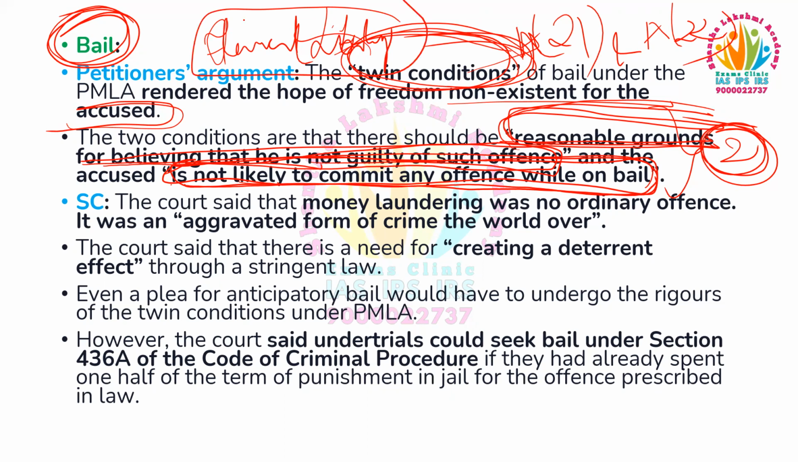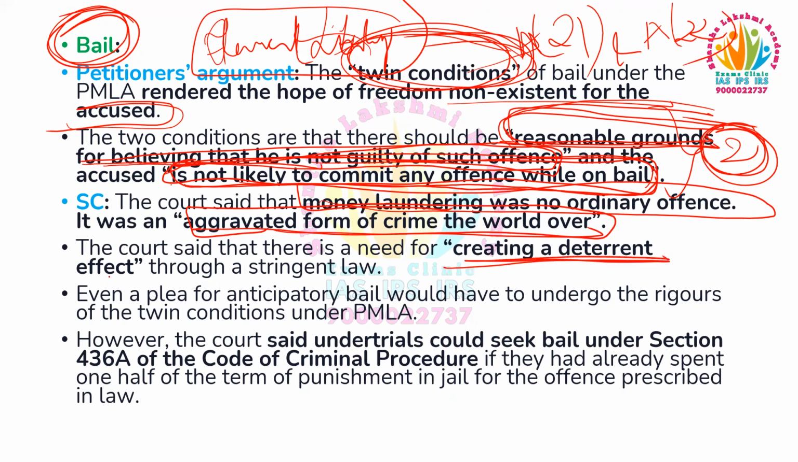And regarding this bail condition, what has the SC responded? The court said that money laundering was not an ordinary offense. It was an aggravated form of crime the world over. So the court said there is a need for creating a deterrent effect through a stringent law. And even a plea for anticipatory bail would have to undergo the rigorous process of these twin conditions under this PMLA.